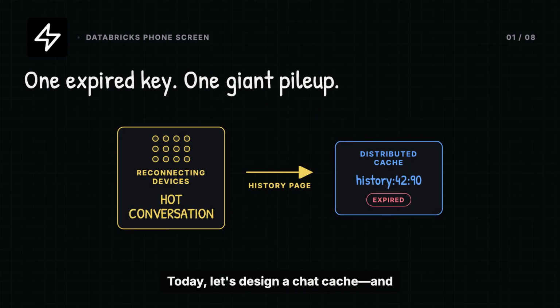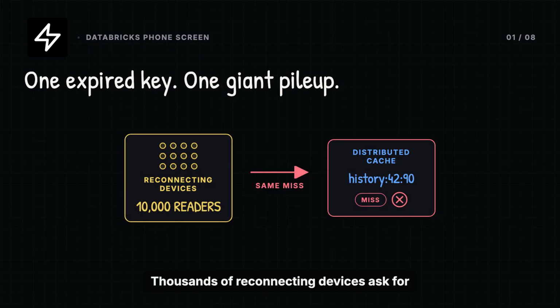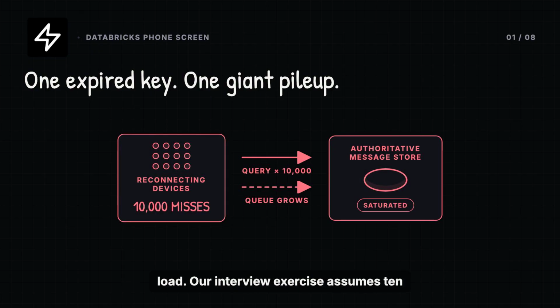Today, let's design a chat cache and stop a cache stampede. Picture one popular conversation. Its recent history key expires just as a cache node fails. Thousands of reconnecting devices ask for the same page. If every miss reaches durable storage, a normal cache expiry turns into an origin outage. The cache is supposed to remove load. In this moment, it multiplies load.